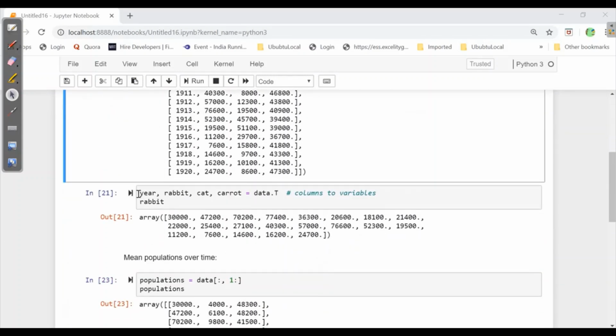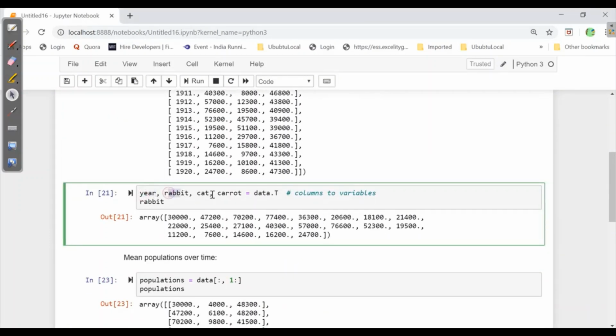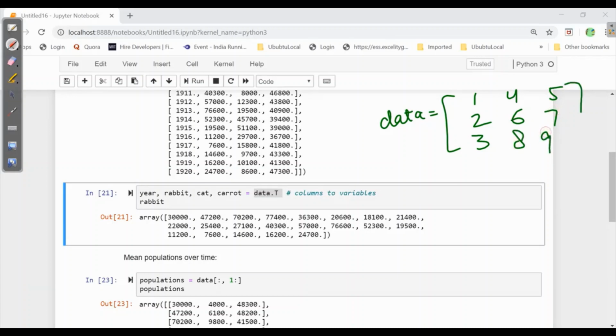Now, secondly, we have year, rabbit, cat, carrot equal to data.transpose. So, what does transpose actually do? Suppose data is a matrix like 1, 2, 3, 4, 5, 6, 7, 8, 9. When we have a column, it will change to a row. That means this 1, 2, 3 which is in a column will change to a row 1, 2, 3. Here 4, 6, 8 is a column, so it will convert to a row. Then 5, 7, 9 will again convert to a row.